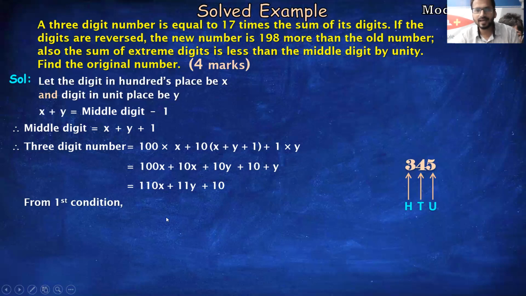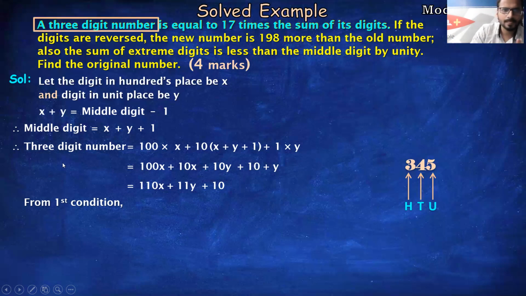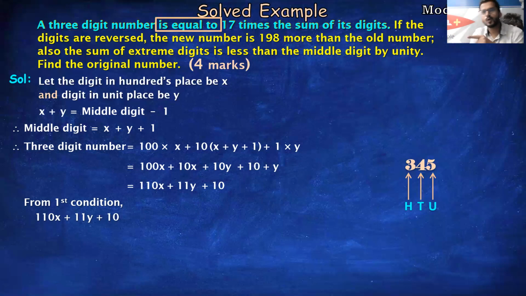We still haven't got the answer. Now let us see the first condition, what they have given us. A 3-digit number, this is my 3-digit number. So instead of that I'll write this is equal to, straightforwardly, we'll copy equal to 17 times. Times, students, times means what? Multiply. It means 17 is being multiplied.